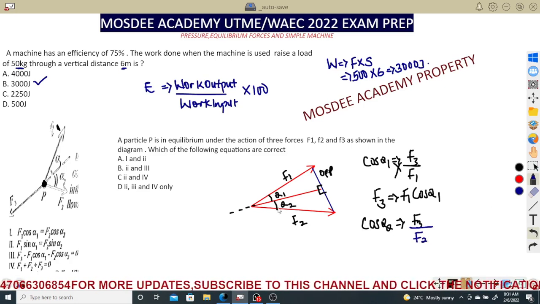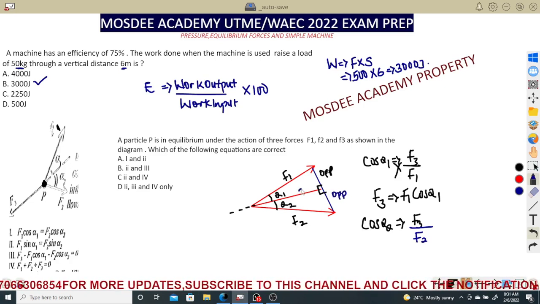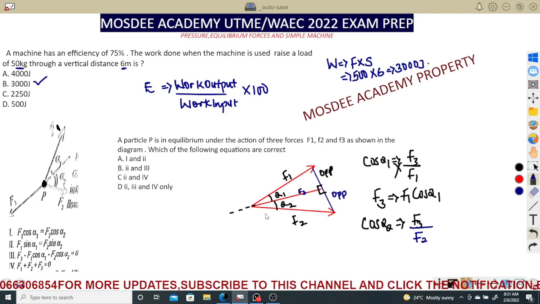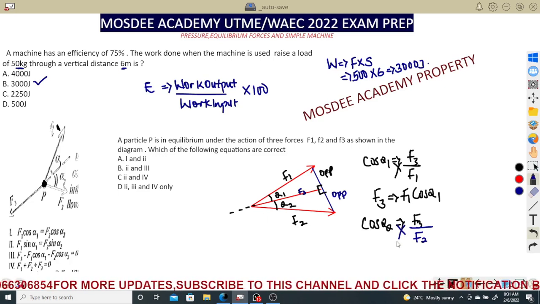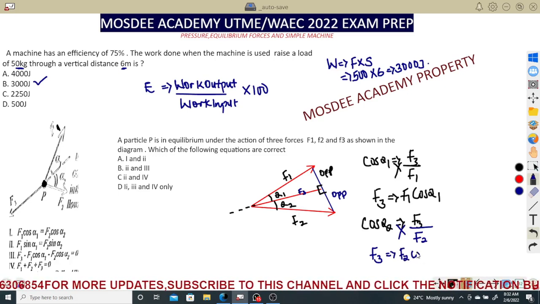I have taken this as adjacent with respect to the resultant force F3. This is F3 over the hypotenuse F2. So from this I can say F3 is also equal to F2 cos alpha 2.